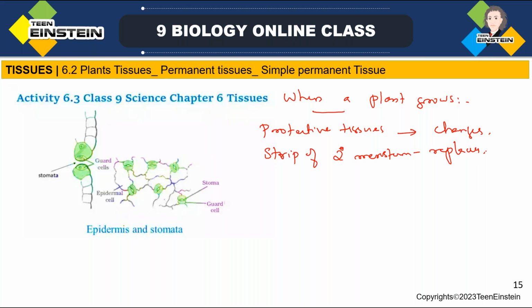So like that, several cell layers will form, and that forms the cork, a thick cork or the bark of the tree. Okay, this is just to understand, it's not there in the 9th standard book.